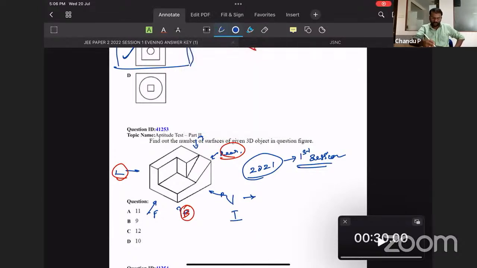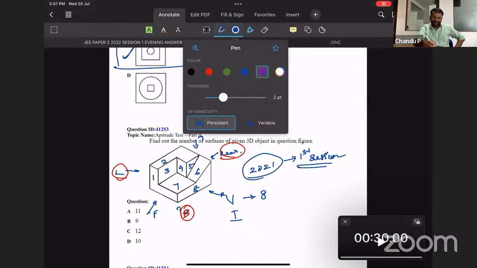Let me count it. 1, 2, 3, 4, 5, 6, 7, 8. So we had counted all the visible ones. Now we are going to count the invisible ones.